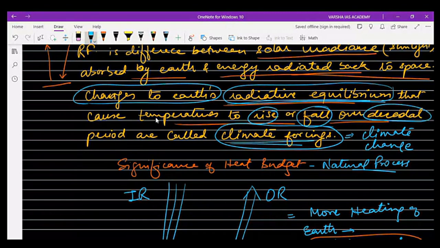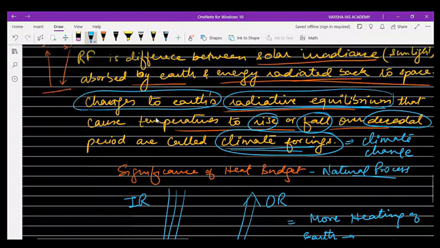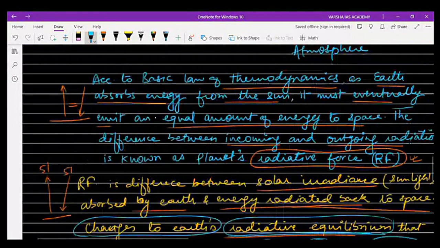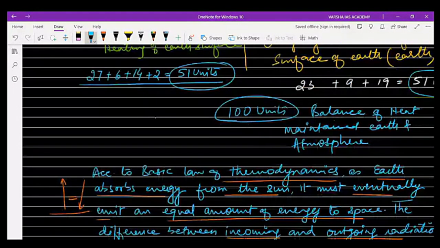So this balance has to be maintained between the incoming radiation and outgoing radiation, right? So this way the Earth maintains its balance, right? So that is a heat budget.